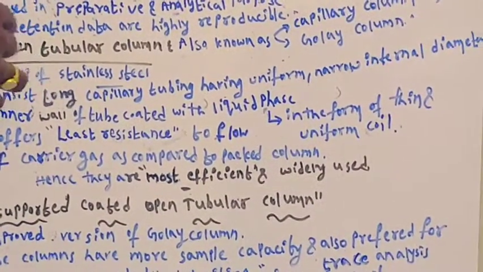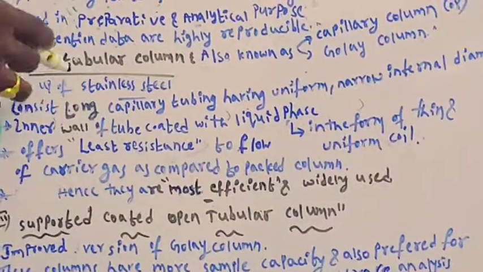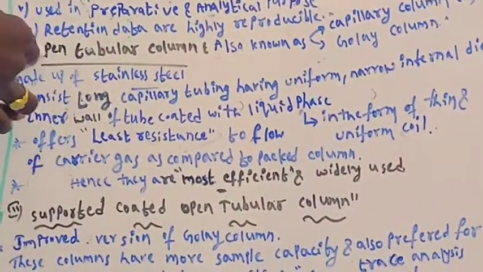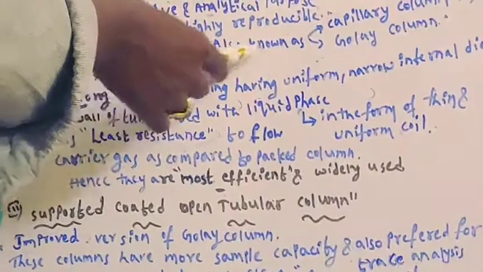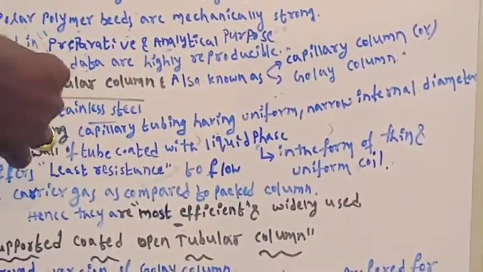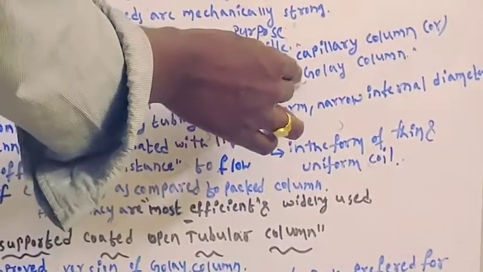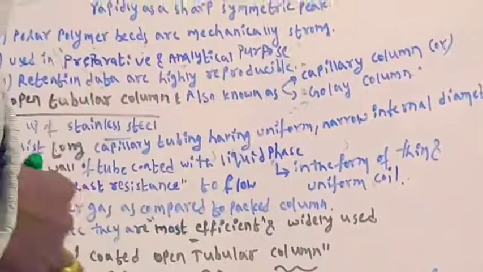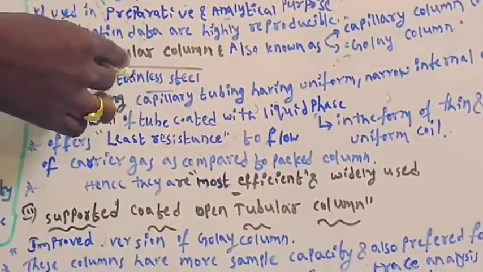Next one, open tubular column. The name itself indicates it is not packed, it is open. It is also known as capillary column or Golay column. The names are very important, capillary or Golay column. Here open tubular columns are made up of stainless steel only.